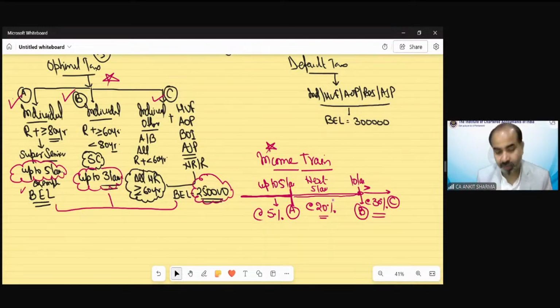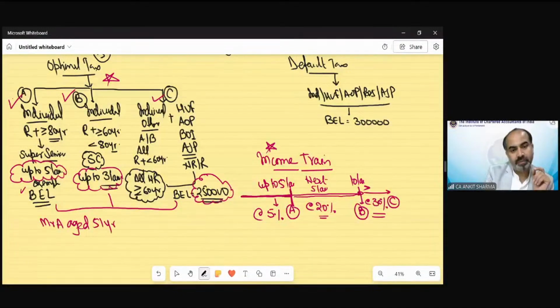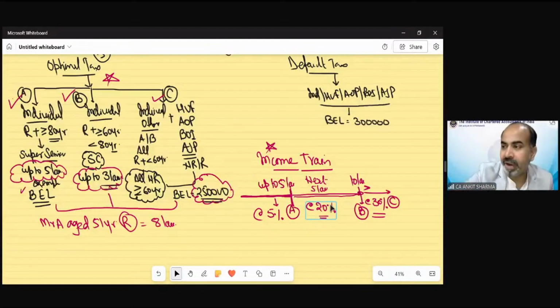Now let me solve an example for you. Suppose in the question, Mr. A, aged 51 years, is a resident having income of 8 lakh rupees, and we have to calculate tax. First of all, just tell me in which category Mr. A will fall, A, B or C, as per this concept?